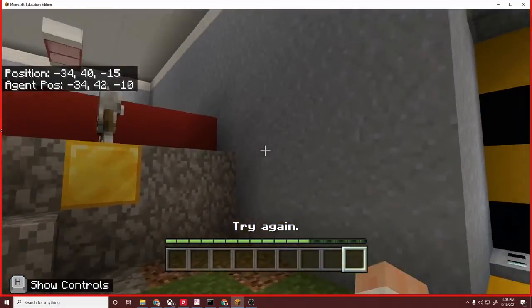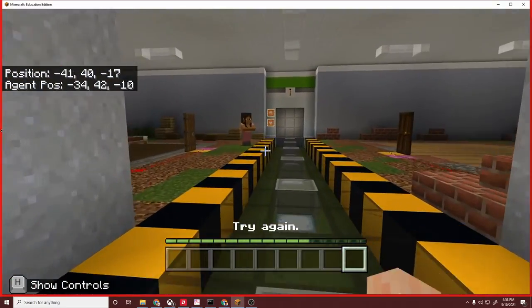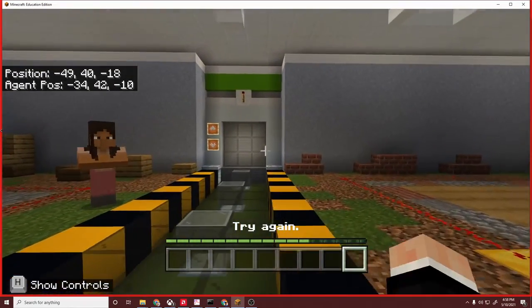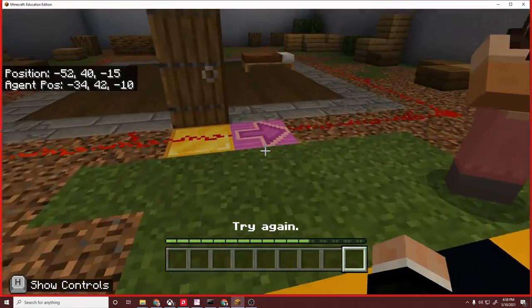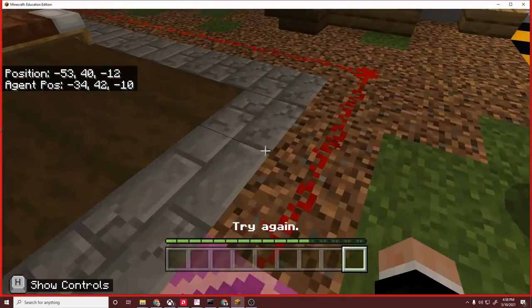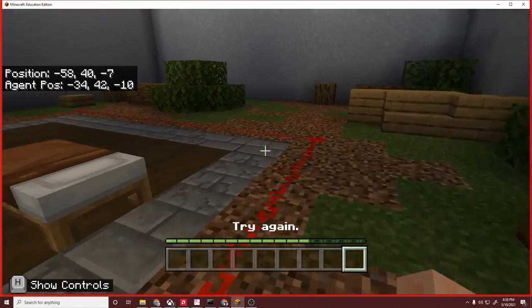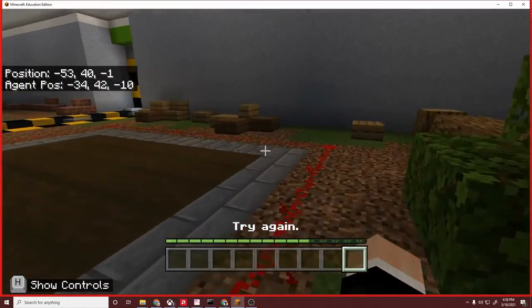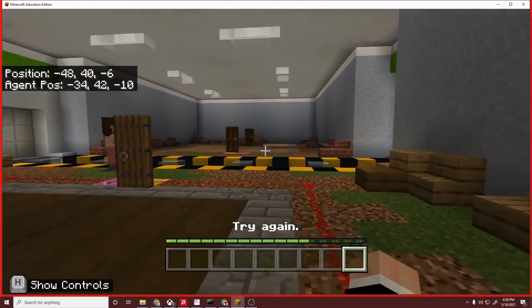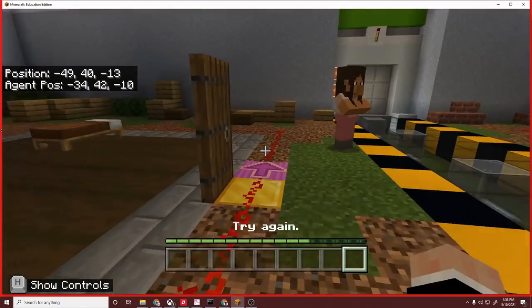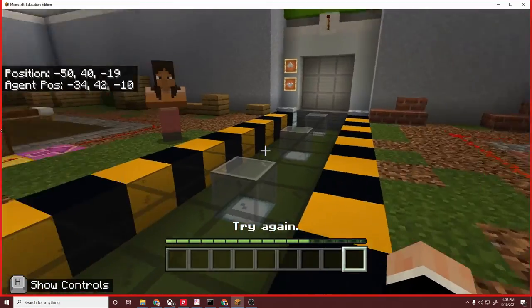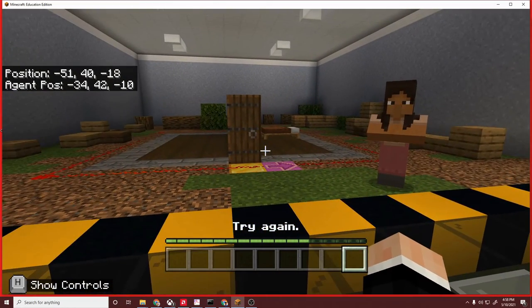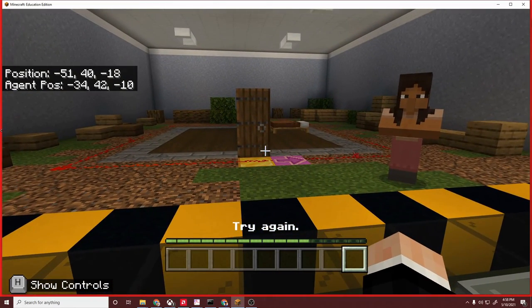Alright, so let's go ahead and go into activity 3. Activity 3 is going to be a little bit of a challenge that I'll leave for you guys to complete. But in this case, we want the agent to follow this line, building a foundation for houses that have burned down. So now we're going to have to deal with the agent turning as well. But this challenge I will leave to you to figure out. Okay, enjoy. Please email me if you have any questions.